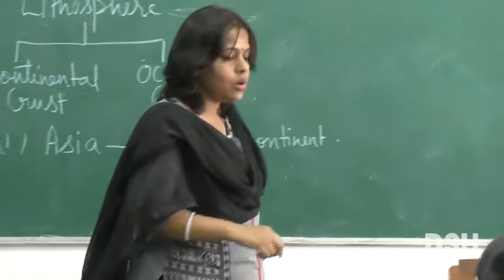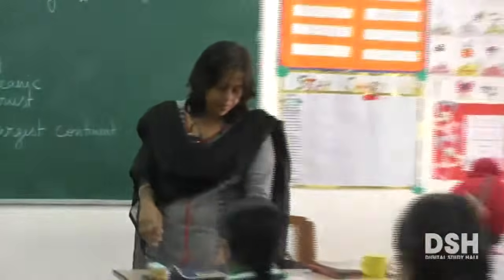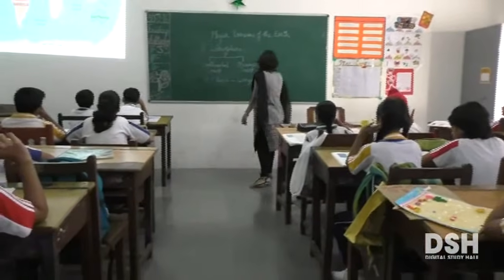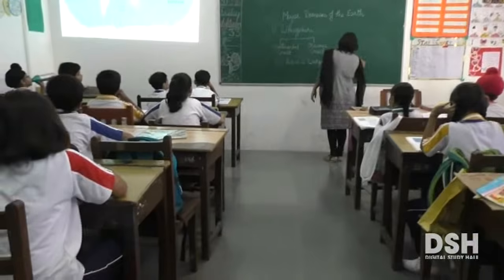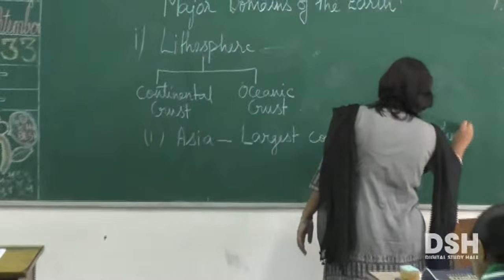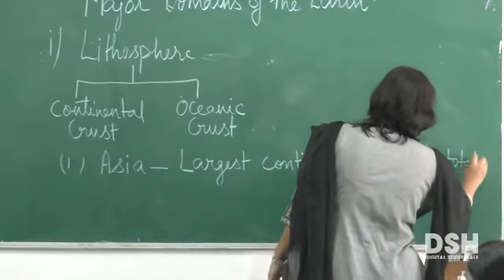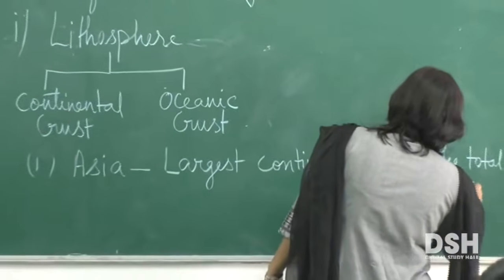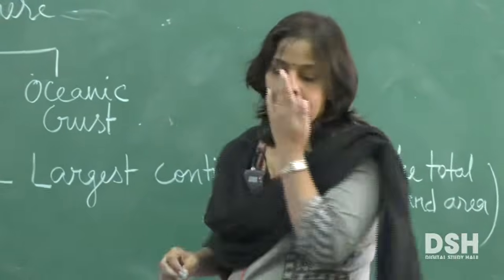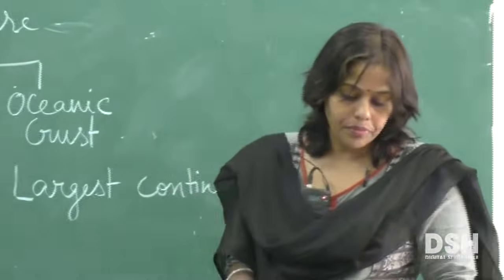Okay, now what else do you find? You know, it is so large, Asia, that it occupies 1/3 of the total land area. It occupies 1/3 of the total land area.